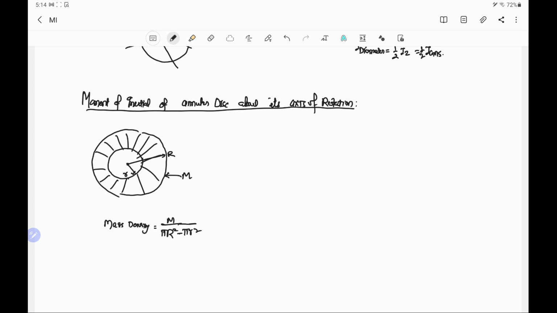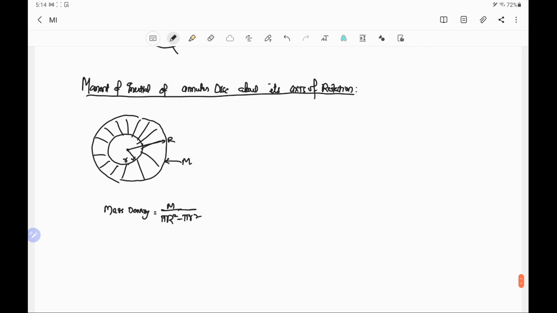This is the mass density. Now, because mass is distributed continuously, it is a continuous mass distribution, so we have to use the method of integration. For that, we integrate dI, which will give I. To calculate the elementary mass, we have to take the elementary length, and that is the elementary ring.